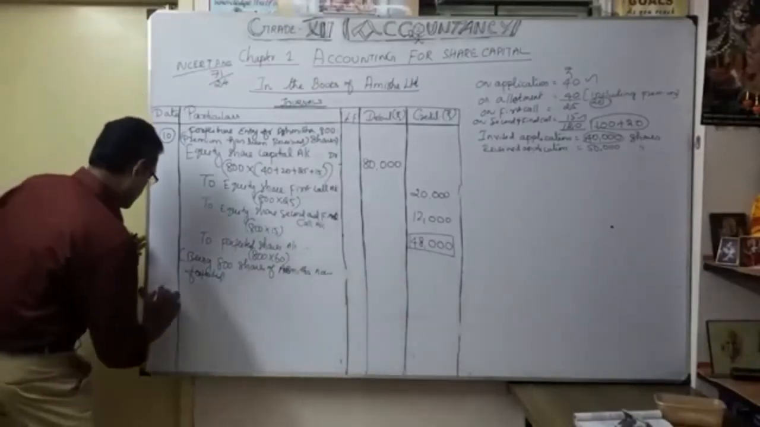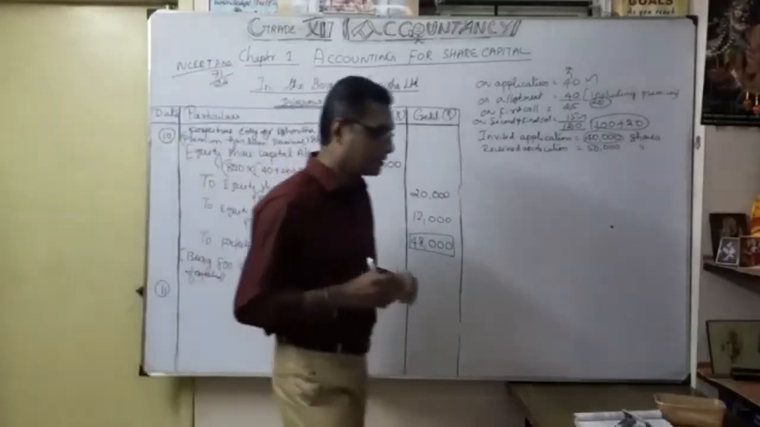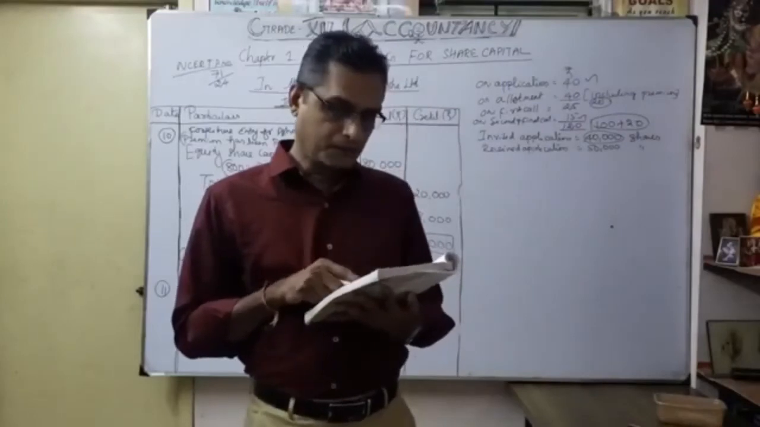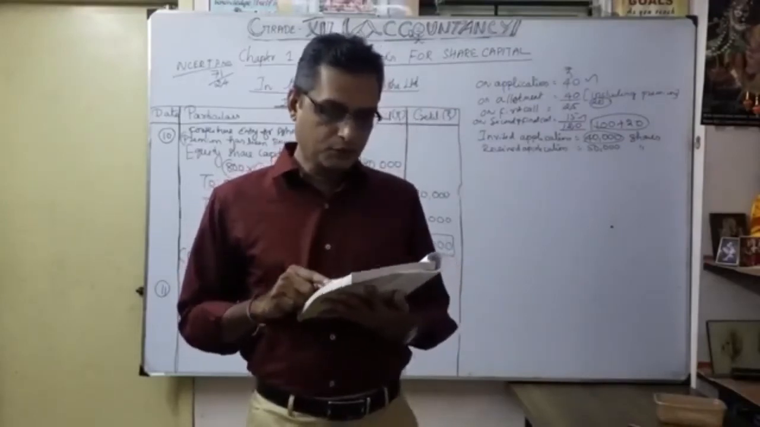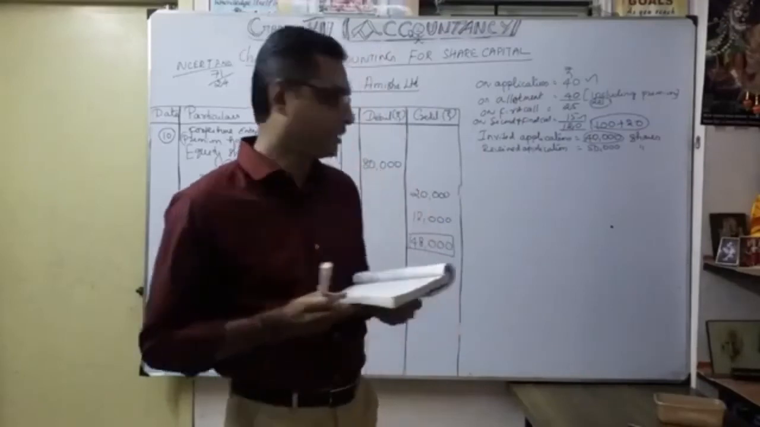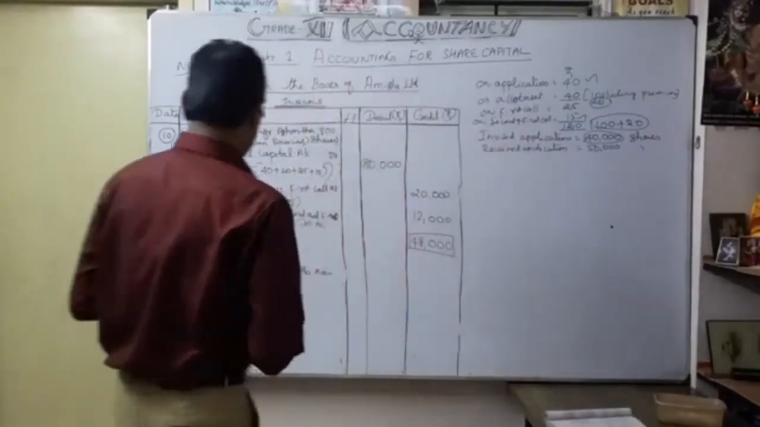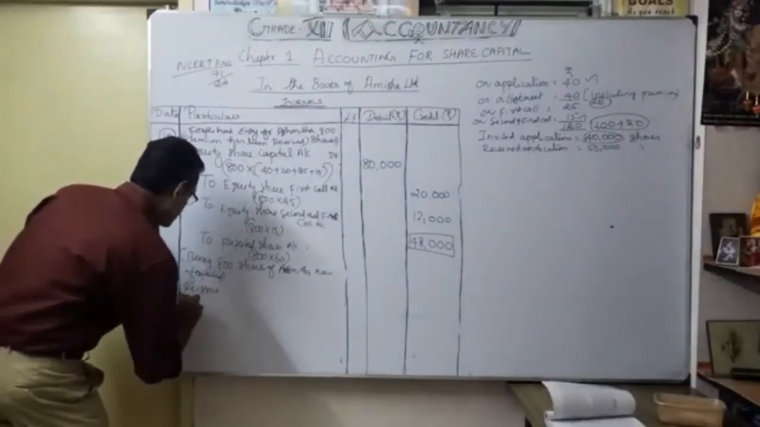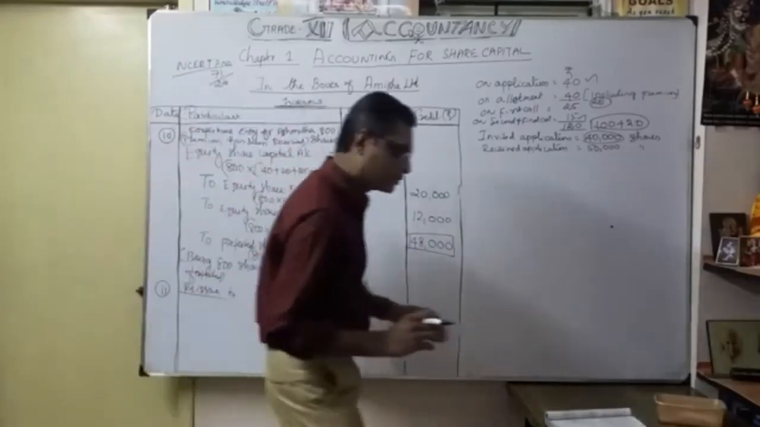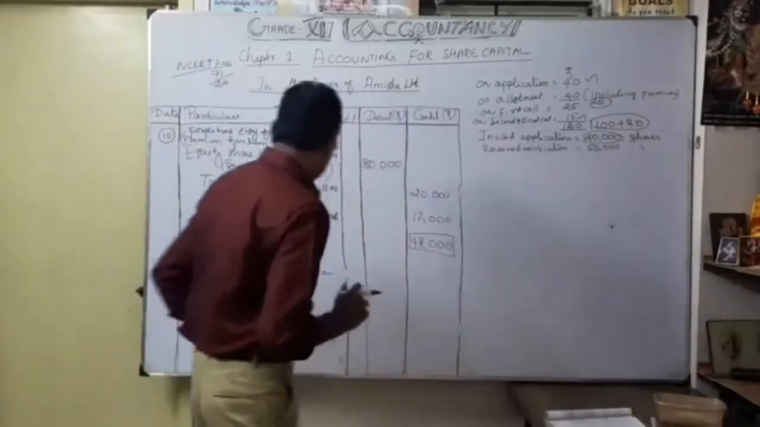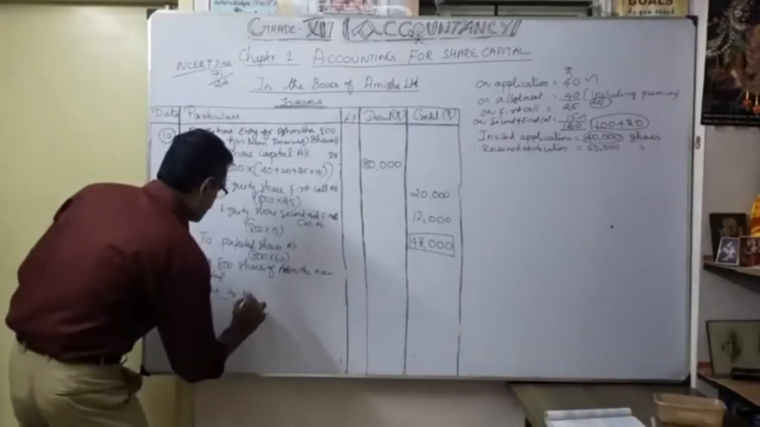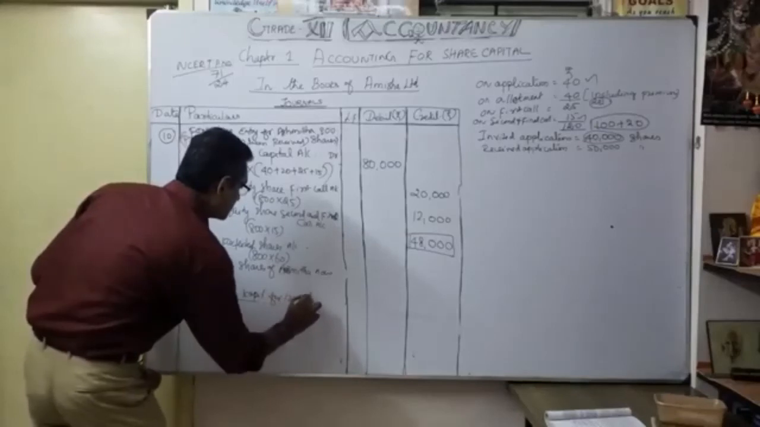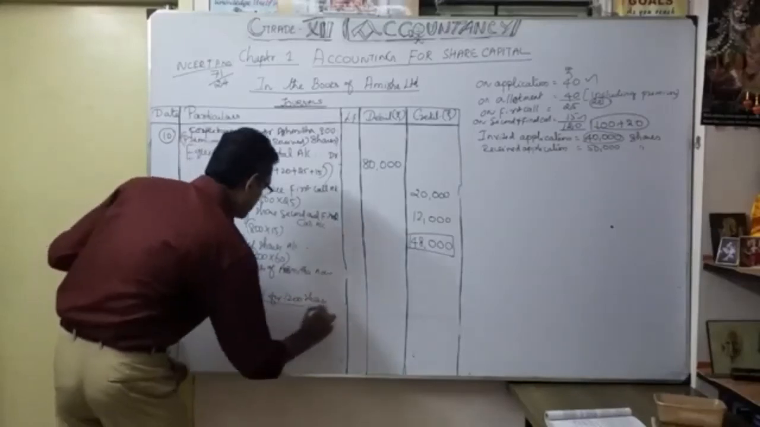Now going for the 11th one. What is that? Take your question book. They mentioned very clearly here that after the shares were forfeited, 1,200 shares were sold to Kapil for 85 per share. So now the reissue. I put the heading Reissue. Reissue to whom? You have to mention the name: Kapil. How many shares? 1,200 shares.